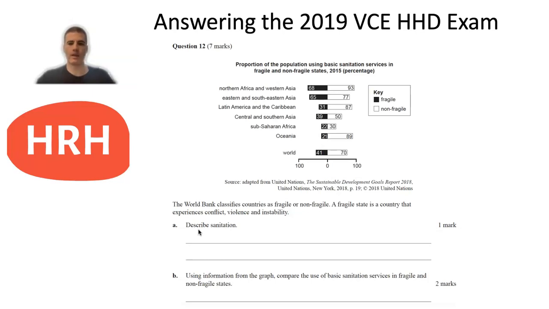Then you'll see B, for 2 marks, was asking you to use information from the graph to compare the use of basic sanitation services in fragile and non-fragile states. So if you go back up here and look at the information, you'll see that the fragile states all had a lower use of basic sanitation services compared to non-fragile states. So that was the proportion, or the percentage of the population. So you had to reference that piece of information to achieve a mark in B. And then I would have just given, for example, the world proportional percentage and compared fragile to non-fragile states for that second mark.